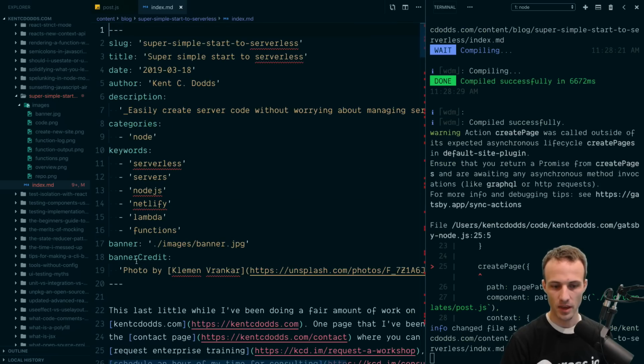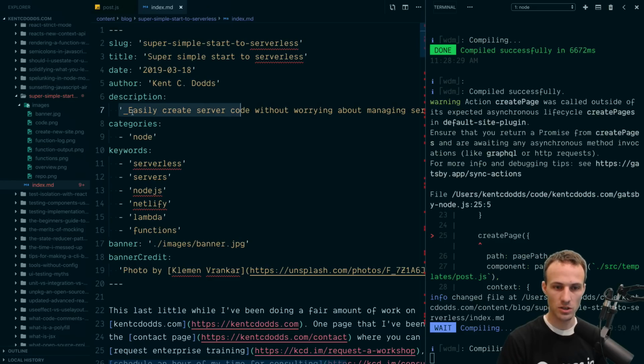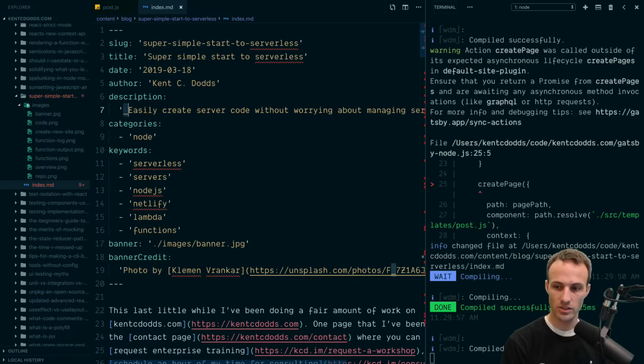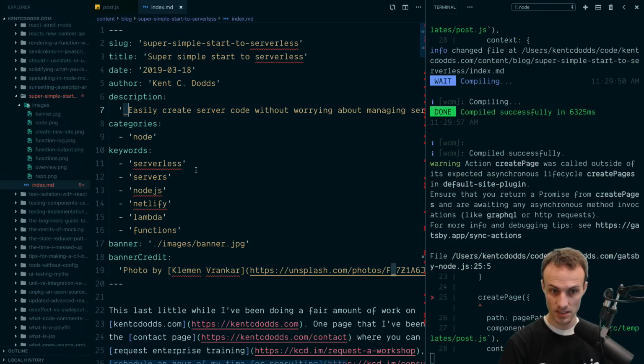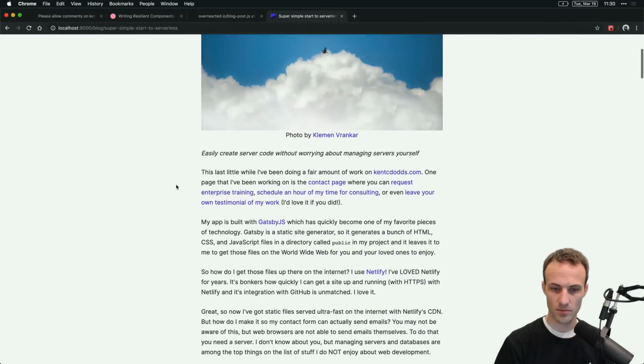So here at the very top, in the metadata of my post, I have a description, and I can use Markdown in this description, and pretty much all of my descriptions are going to have this underscore to make it italicized, and that makes this appear like that, and I like that. But I can do any Markdown, so I could add links and whatever to my description.